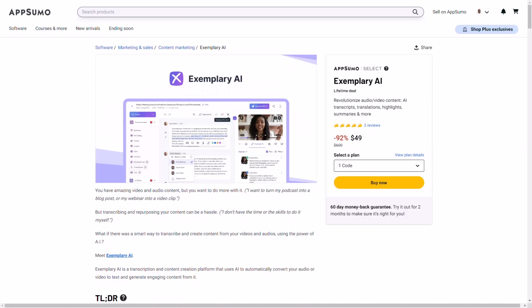Now, I have to be honest with you, I have a sneaky suspicion that this is another one of these products like Pictory that, if you get it now, it's probably going to work in your favor in the long run. I remember when I first bought Pictory, I knew I was going to use it for transcribing, but I didn't realize it had the ability to do some of the other things that it does.